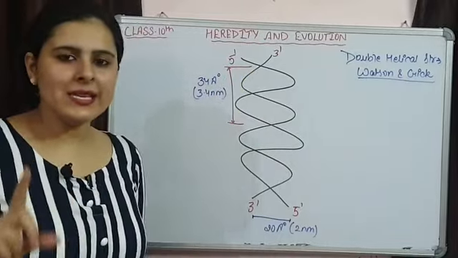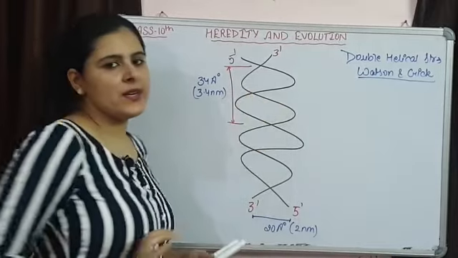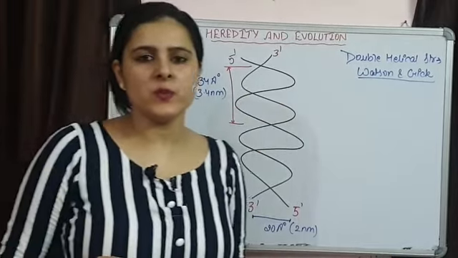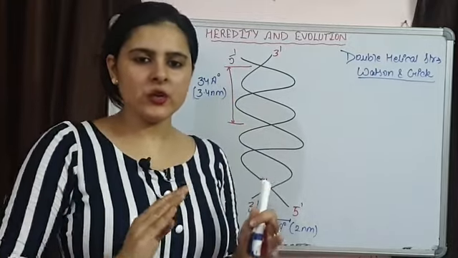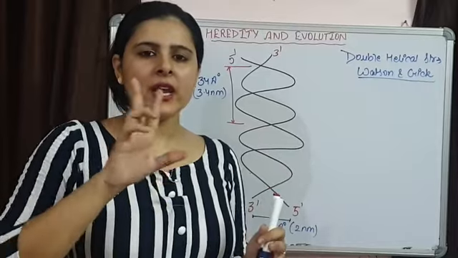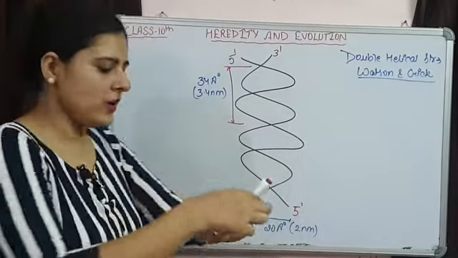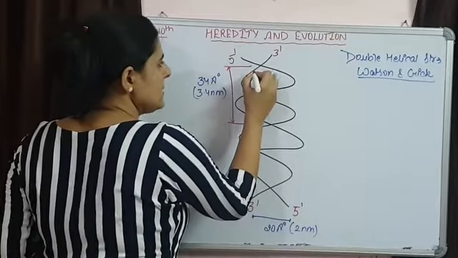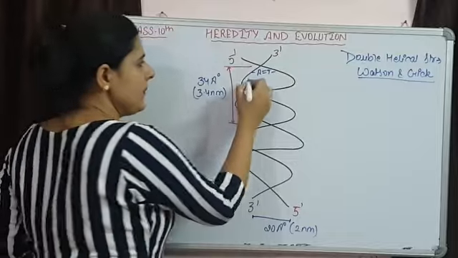Now in this helical turn there are 10 base pairs present. 10 base pairs present हैं. What do we understand by base pairs? Nitrogenous bases are there which are attached with each other by a bond, that is hydrogen bond, like this. Say adenine is there, that is bonded with thymine.